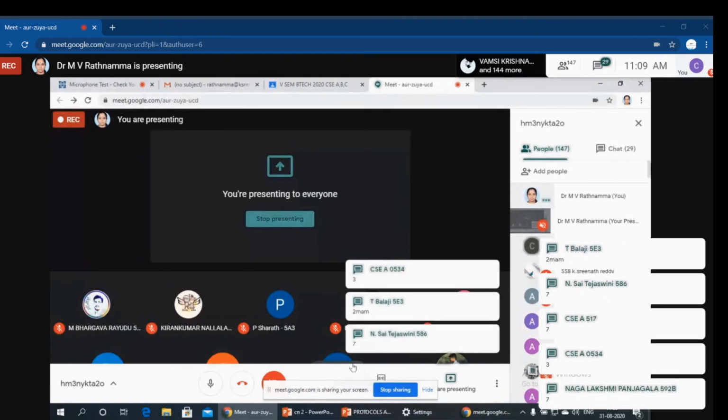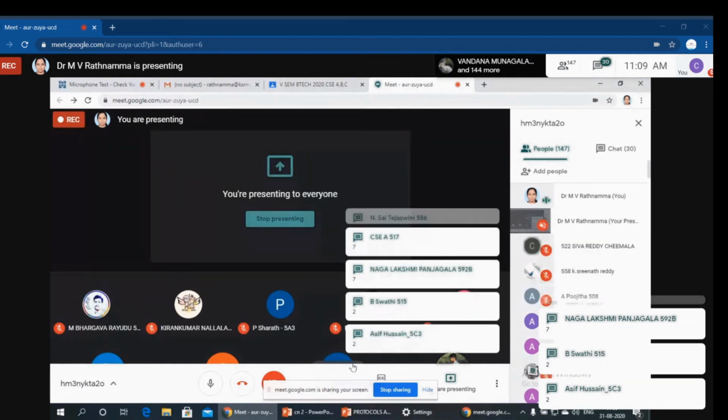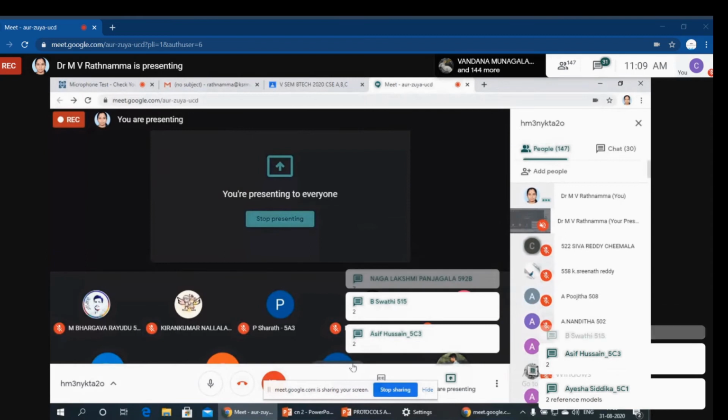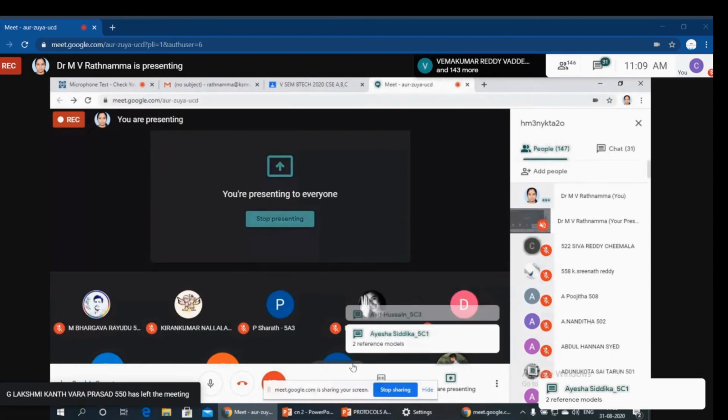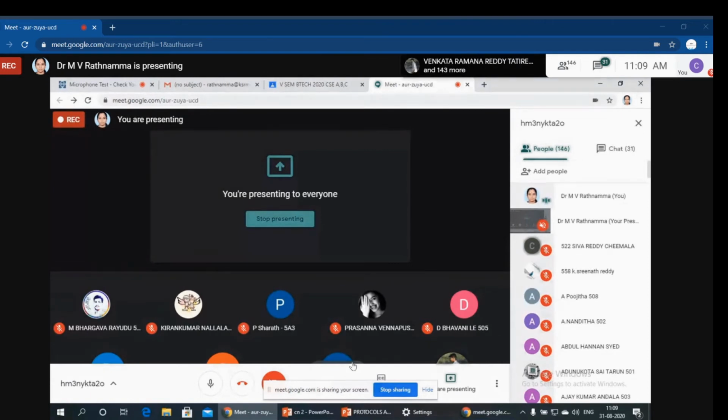Two reference models. 7 is nothing but the number of layers. We have two reference models. The first reference model we have completed now. That is OSI, we can also call it ISO OSI. Now we will discuss our second reference model, which is called the TCP/IP reference model.